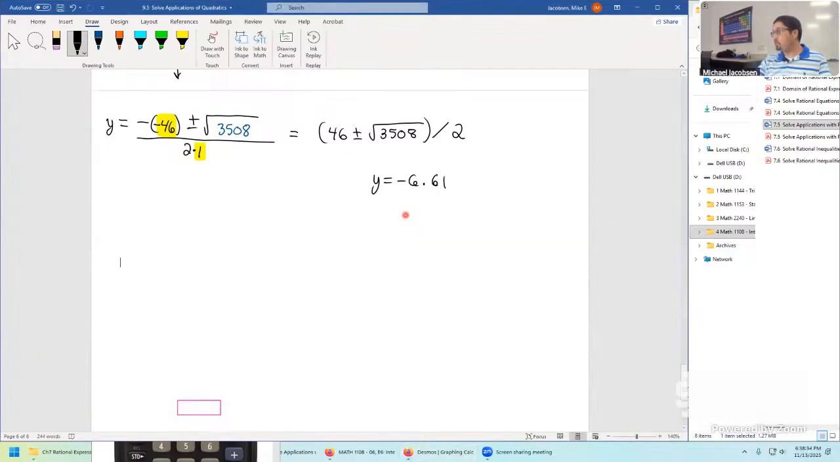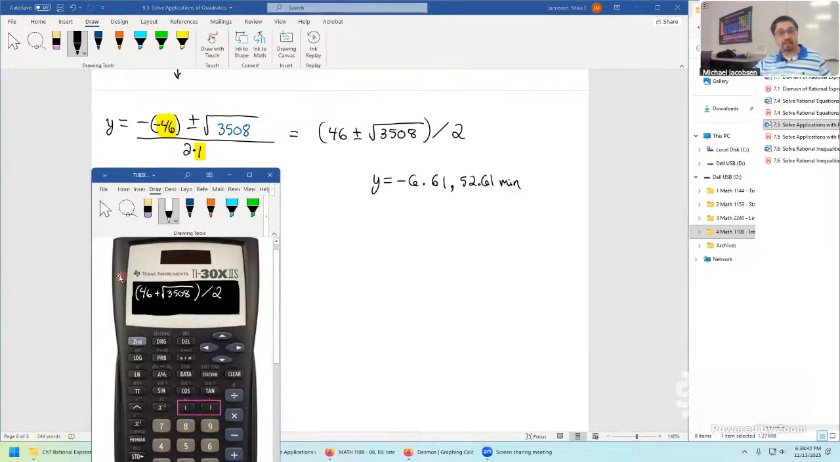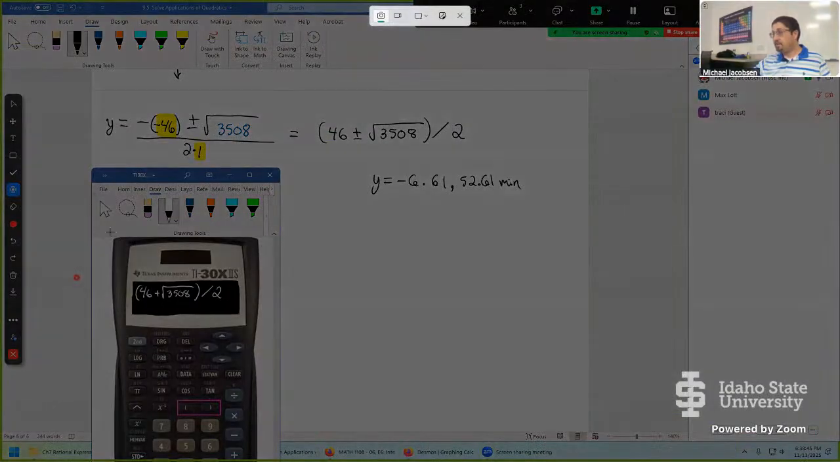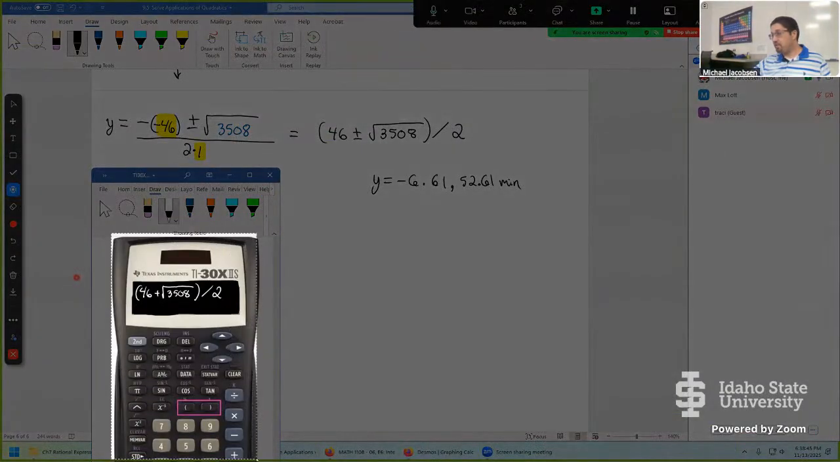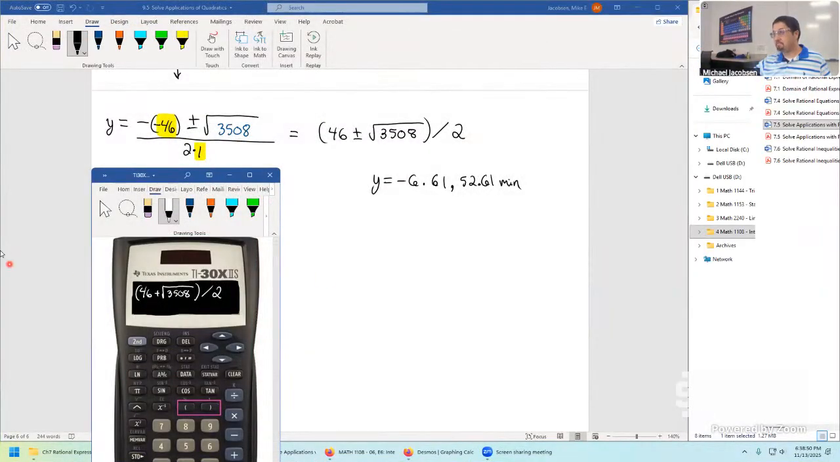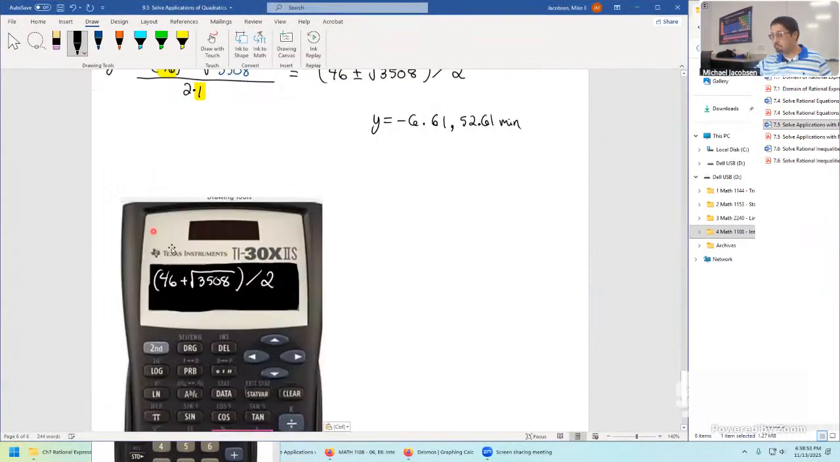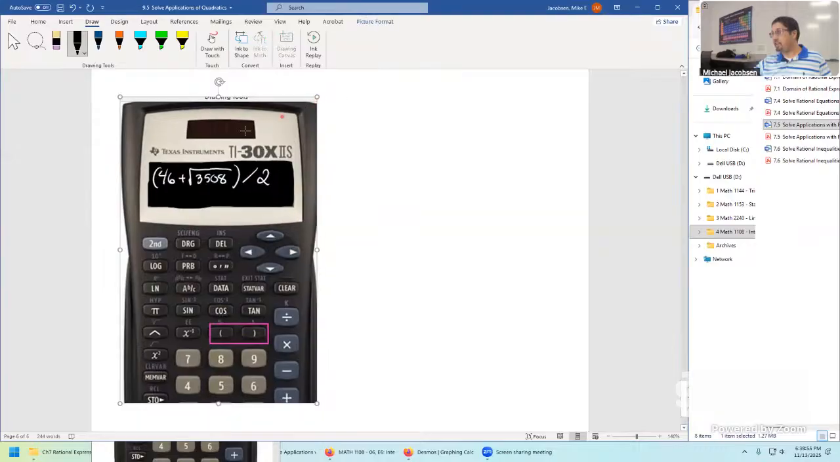So there's our second solution. And this is about what your calculator would look like before hitting the enter key. Let me take a quick screenshot of that. Doesn't hurt to just leave it in the notes. Maybe not that gigantic though.